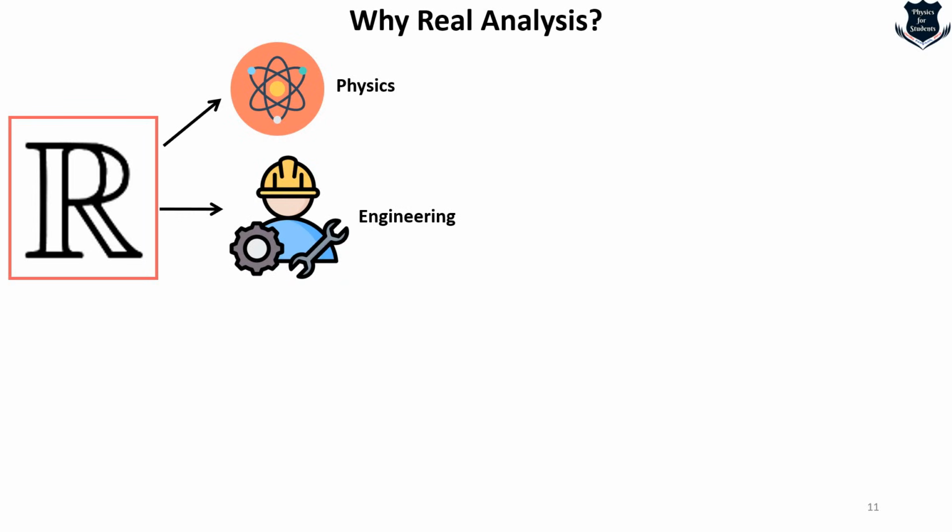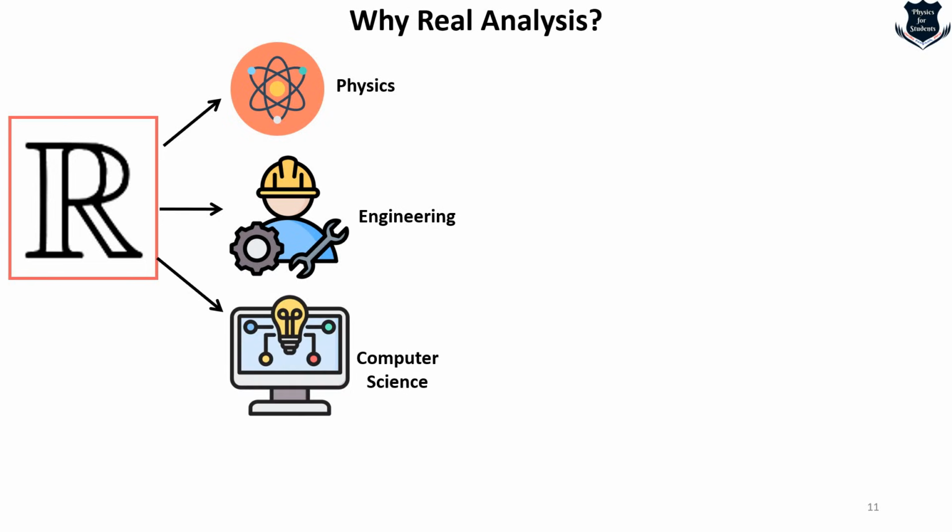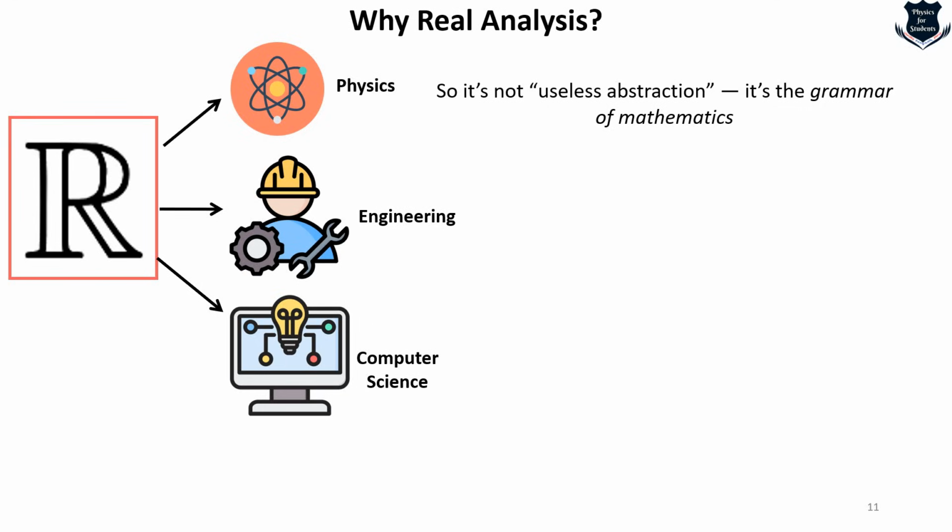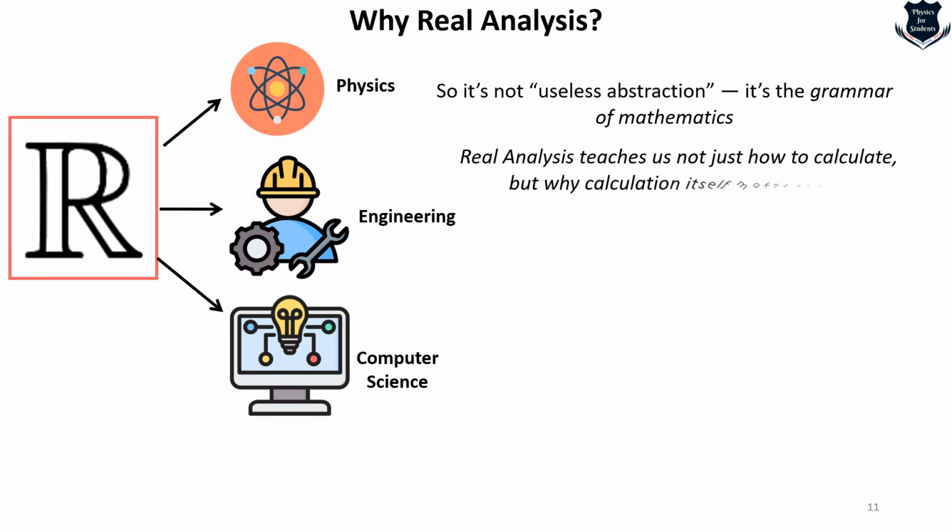It is also related to engineering because it ensures precision in modeling signals, systems, and optimization problems, where accurate limits and convergence determine stability and performance. Also in computer science, it underlies algorithms for numerical computations, machine learning, and graphics, guaranteeing that continuous processes can be approximated and analyzed effectively. So remember that it is absolutely not a useless abstraction. It is the grammar of mathematics. For example, if you know the grammar well, you can pick up any language easily.